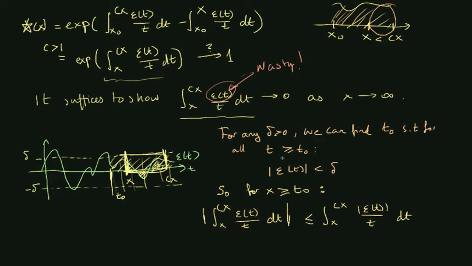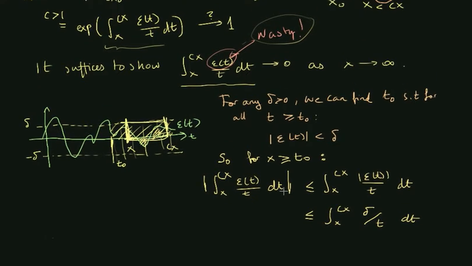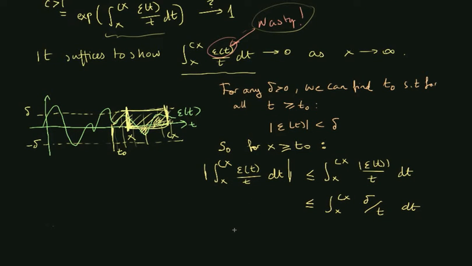And now we can use that epsilon of t is numerically bounded by delta to write up another inequality and remove the epsilon of t and write delta. And this is very comfortable because now we have removed the thing that we deemed nasty. And since delta is a constant, this allows us to just evaluate the integral of 1 over t.